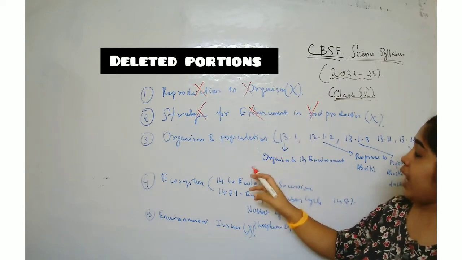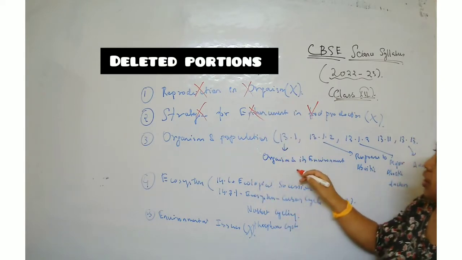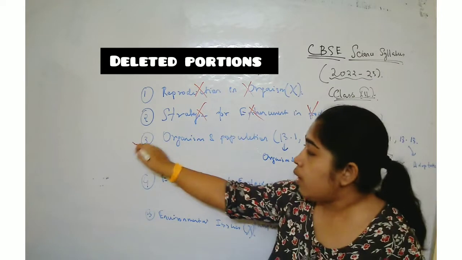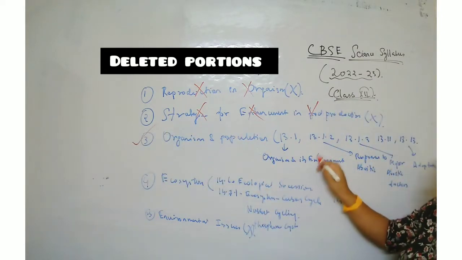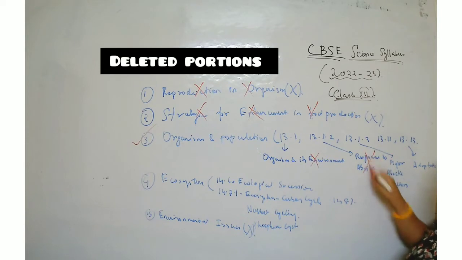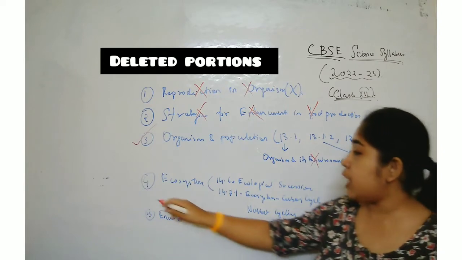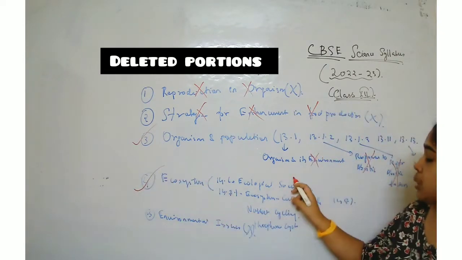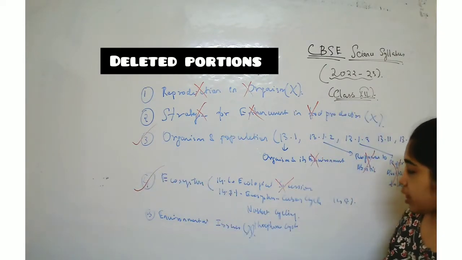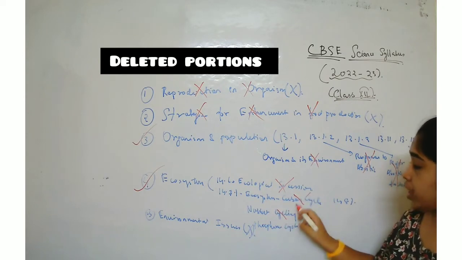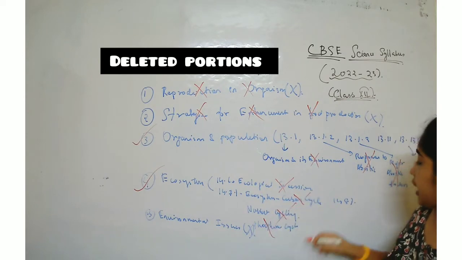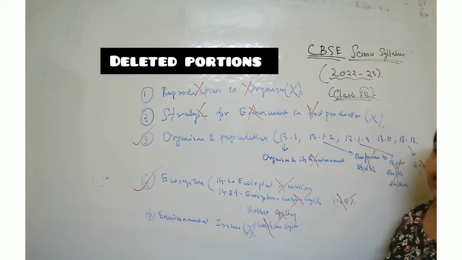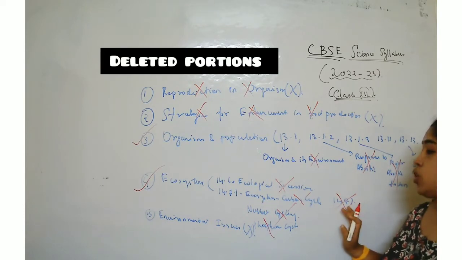In organisms and population, the portions on environment, responses to abiotic conditions, major abiotic factors and adaptation are not there. In the ecosystem chapter, students, ecological succession is not there, carbon cycle is not there, nutrient cycle is not there, phosphorus cycle is not there, and 14.8.1 is also not there in your syllabus.